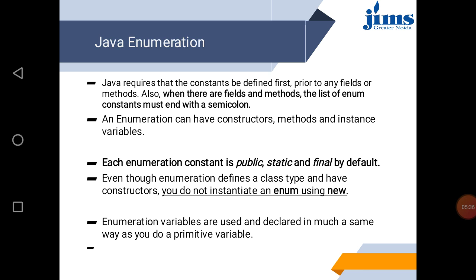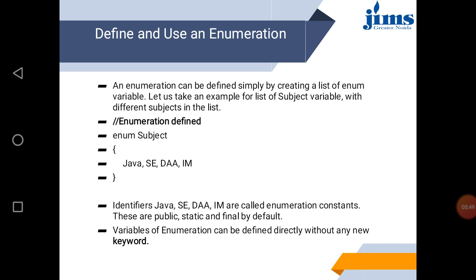You do not instantiate an enum using new. So we can create one, but we do not use the new keyword. So in this example, enum subjects are defined and we can use them, and these are by default public, static, and final. So a variable of enumeration can be defined directly without any keyword.